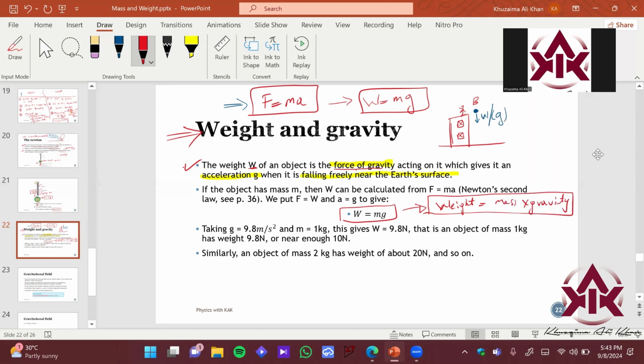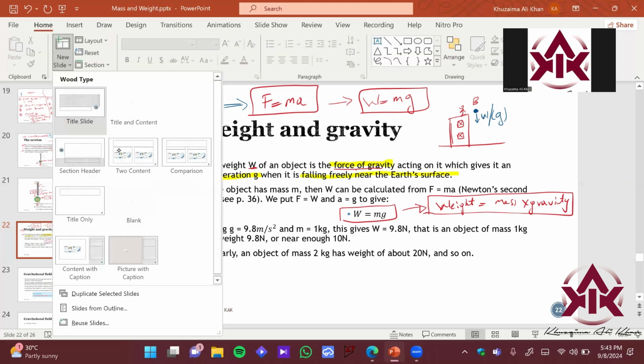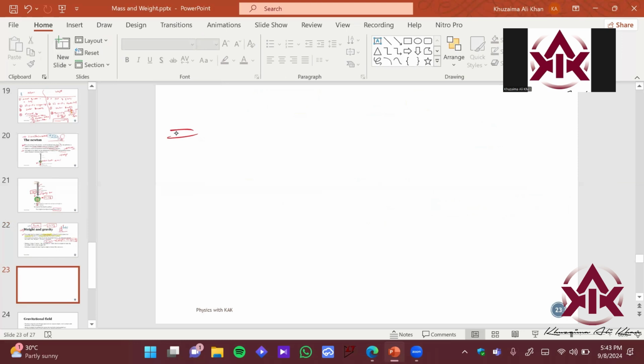Okay, now if I talk about the SI units, students get confused about them, so let's see what we have. The SI units of weight. There are two representations of this particular quantity called weight.